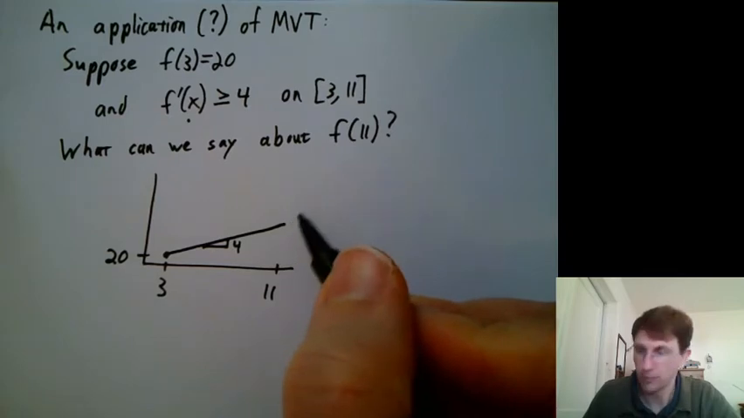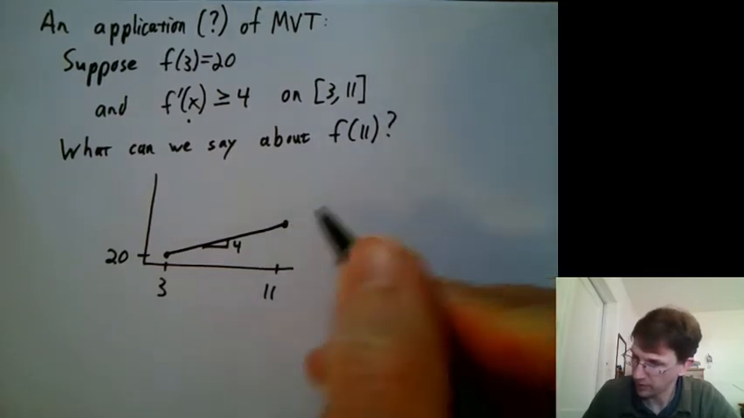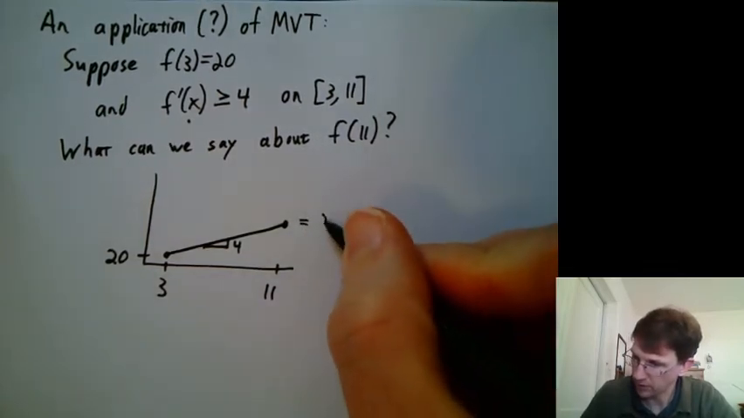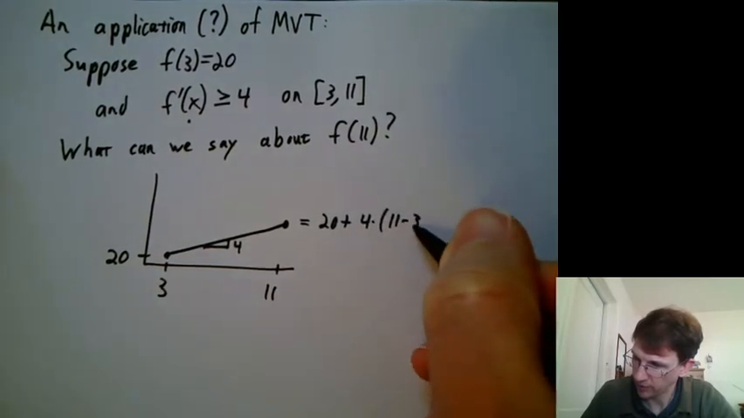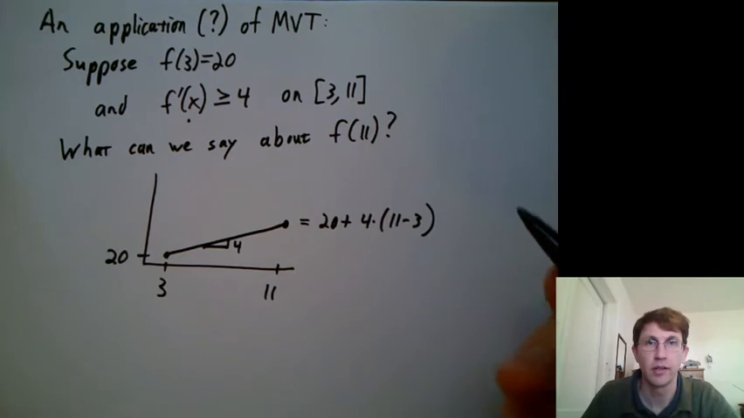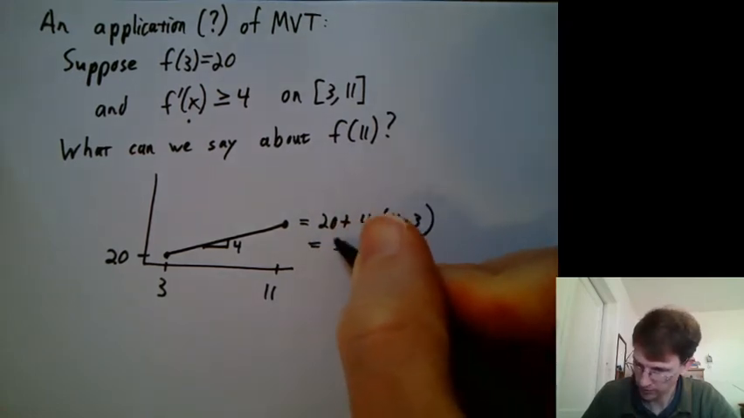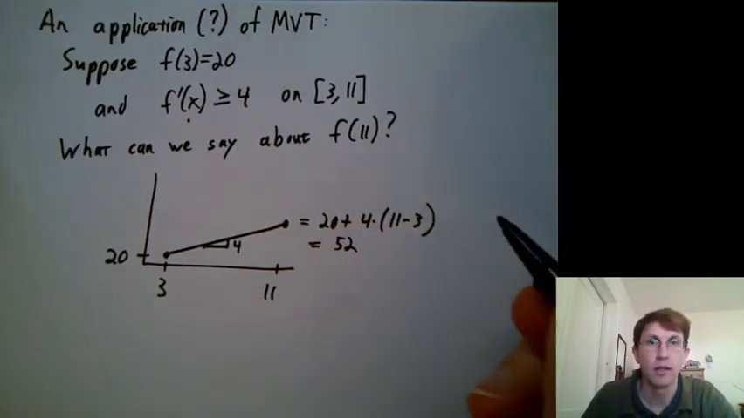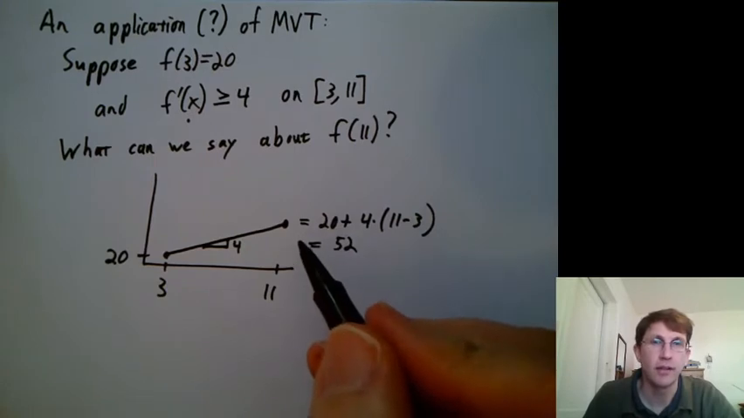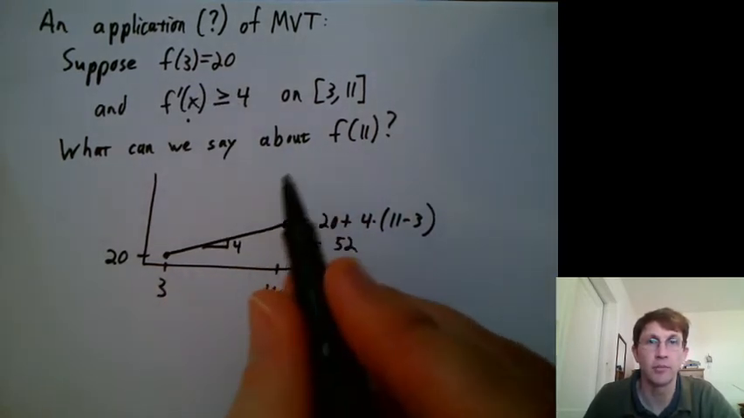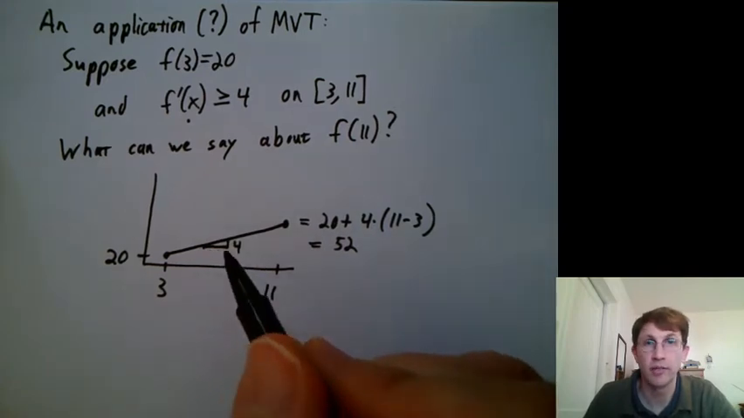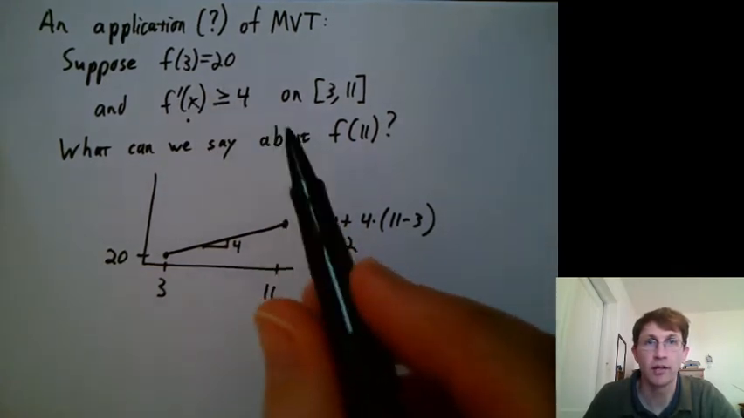So where would you end up? So this point would be what? 20 plus 4 miles an hour times 11 hours minus 3 hours, which I think boils down to 52. So would you be exactly there? Well, that's if you went as slow as possible while remaining true to the statement. Since you might have gone faster, you might have had a higher rate of change than that.